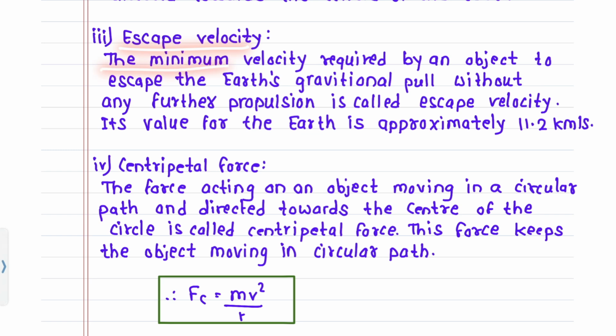Escape velocity. The minimum velocity required by an object to escape the Earth's gravitational pull without any further propulsion is called escape velocity. Its value for the Earth is approximately 11.2 km per second. Centripetal force. The force acting on an object moving in a circular path and directed towards the center of the circle is called centripetal force. This force keeps the object moving in a circular path. Fc is equal to mv square upon r.